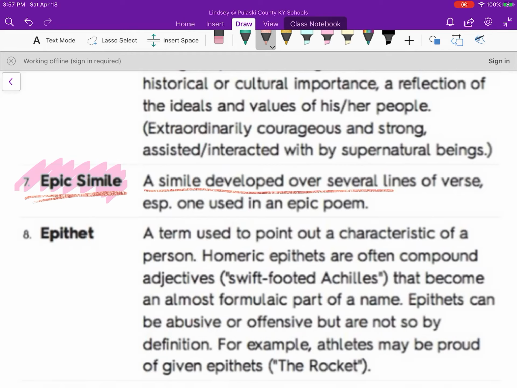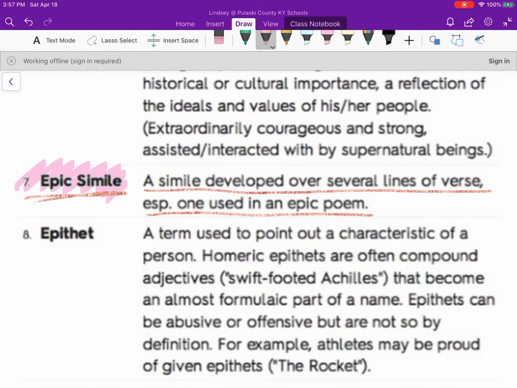Epic simile. So this is a simile developed over several lines of verse, especially one used in an epic poem. So what this means is it's going to be a comparison, but it's also going to be over many, many lines of verse. It's not going to be something that happens in a single line. It's not going to be something that you see really quickly.